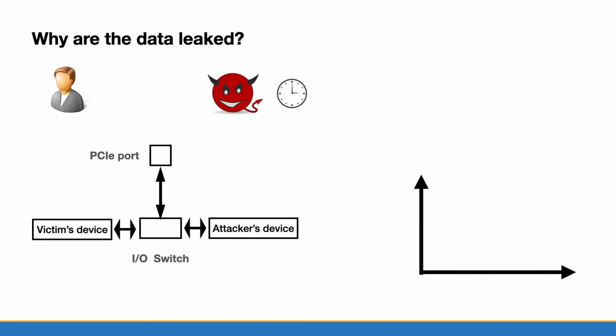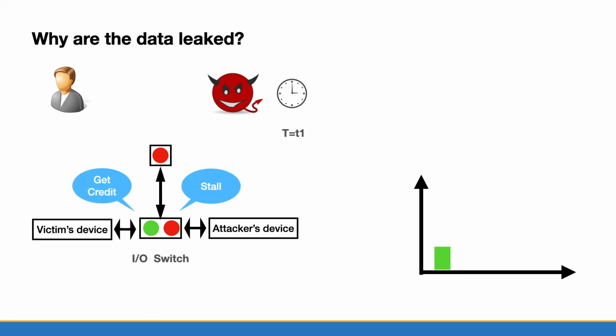We make some assumptions to make our demo simple. Firstly, we assume that the buffer size of the upstream port is 1, which means that only one packet can be sent at a time. We assume that the IO switch has enough buffer and it consumes no time to send packets from the device to the IO switch. We assume that the user spends no time to get the data. So when time is T0, the attacker wants to read a packet. Since PCIe employs credit-based flow control, the receiver notifies the sender of the size of the receiving buffer with credit. Since there is no other traffic, she will get the credit and send data. At time T1, she gets the packet and calculates a short latency.